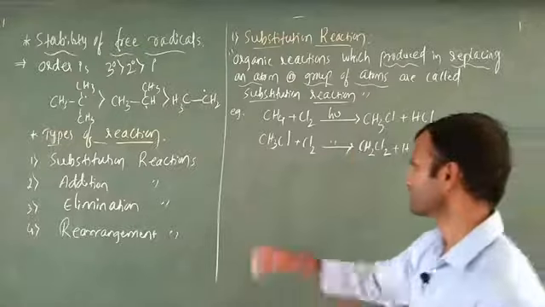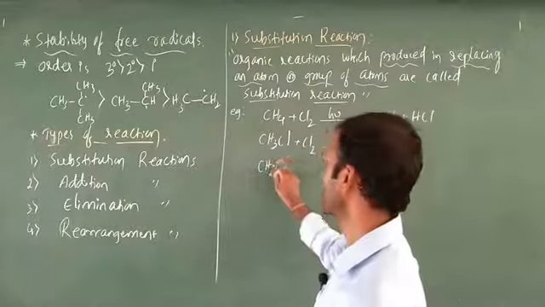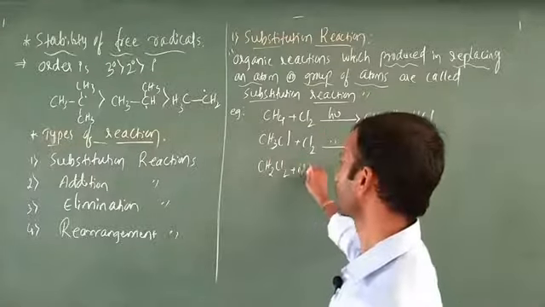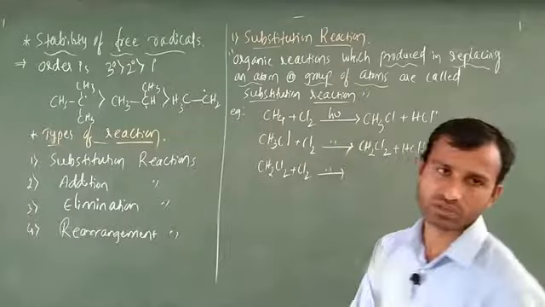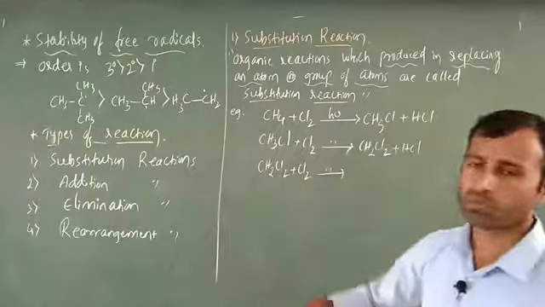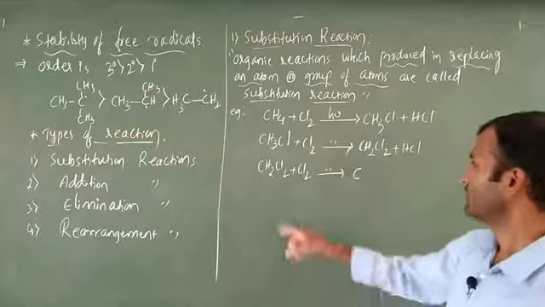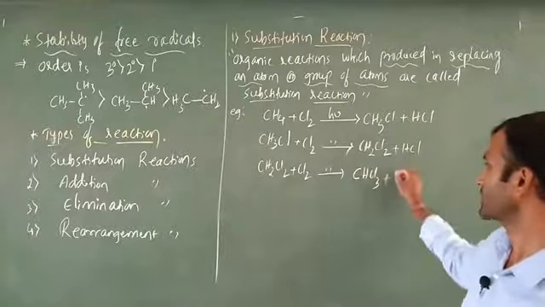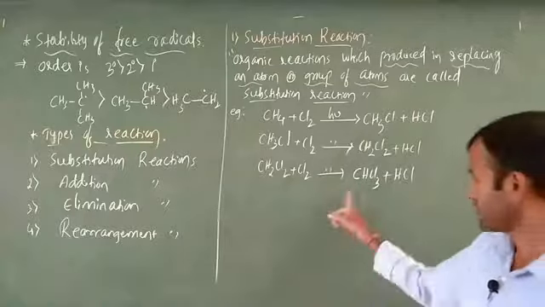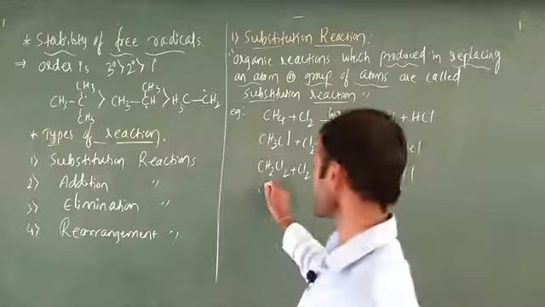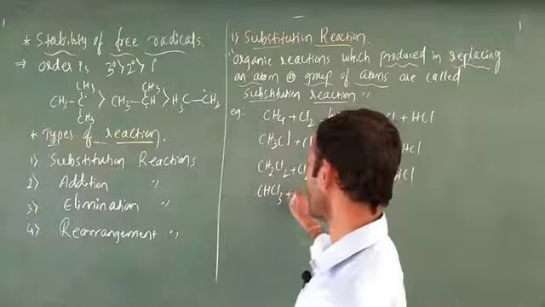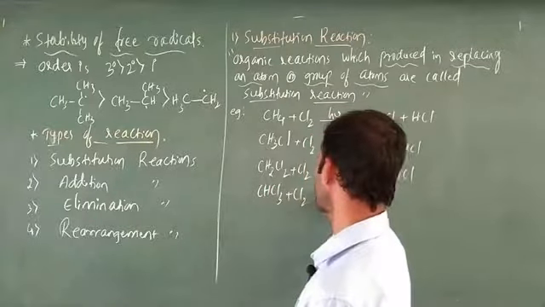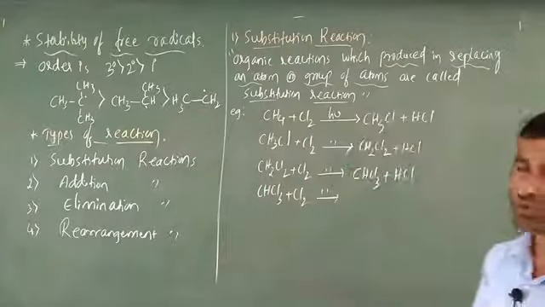Next take CH2Cl2 and add Cl2 in the presence of light. Replace one hydrogen to get CHCl3, along with HCl. Next take this one, CHCl3, and add Cl2 in the presence of light.